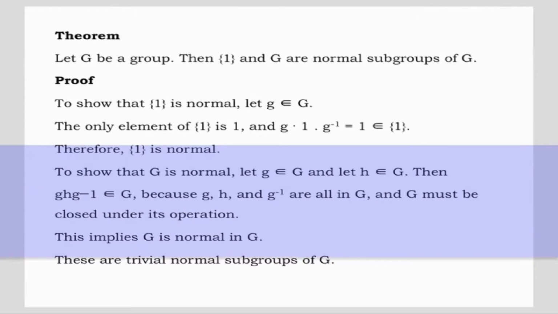Therefore, the singleton set {1} is normal. To show that G is normal, let g belong to G and let h belong to H. Then g h g inverse belongs to G because g, h and g inverse are all in G and G must be closed under its operation. This implies that G is normal in G. These are trivial normal subgroups of G.